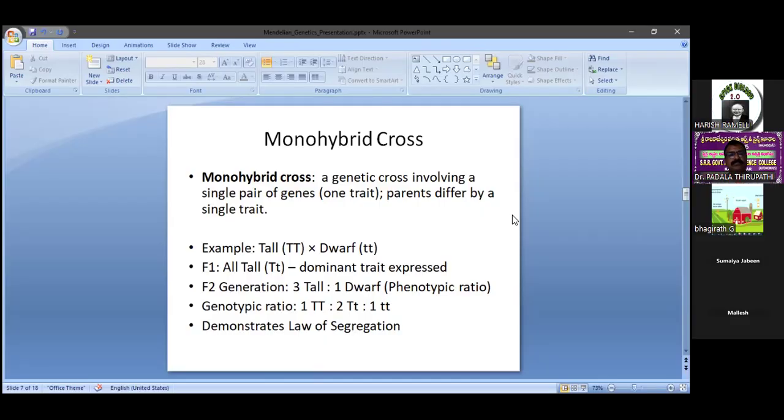Single trait means, for example, the height of the stem can be taken as a single trait. One plant grows up to 5 feet, another parental plant grows half a foot to 1 foot. So the 5 feet plant we consider as tall, and the half foot to 1 foot plant is considered dwarf. These two contrasting characters are governed by a pair of genes. A pair of genes is nothing but an allele. An allele contains two genes, which are sometimes dissimilar and sometimes similar. Similar is homozygous, and dissimilar is heterozygous.